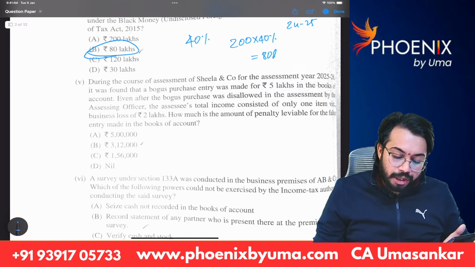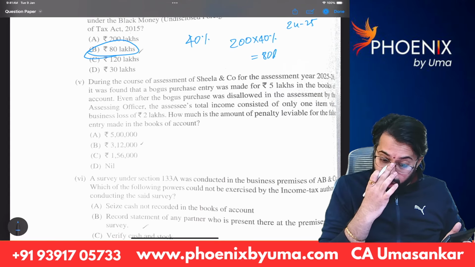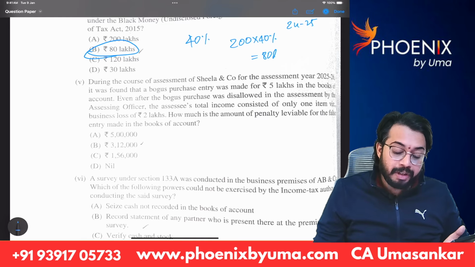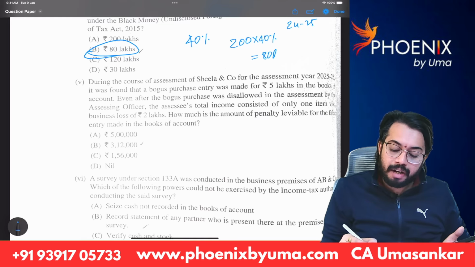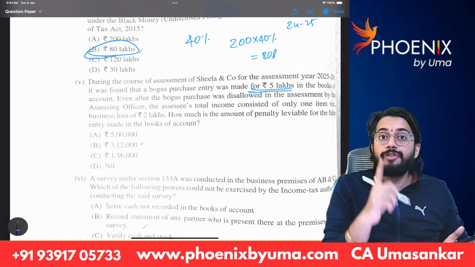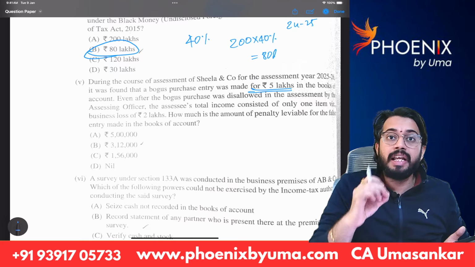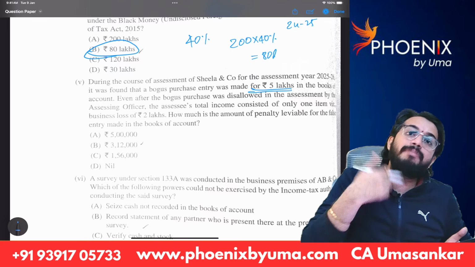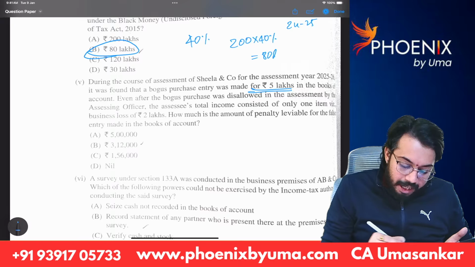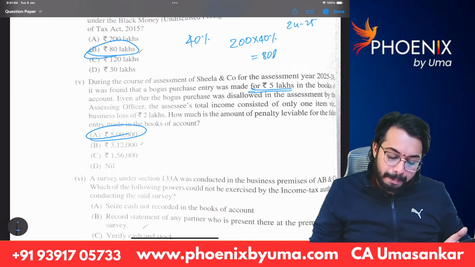Next. During the course of assessment of Sheila and Co. for assessment year 25-26, it was found that a bogus entry was made for 5 lakhs. If you pass a bogus entry, penalty is equal to amount of bogus entry. How much is amount of bogus entry? 5 lakhs. So 5 lakhs is the penalty.